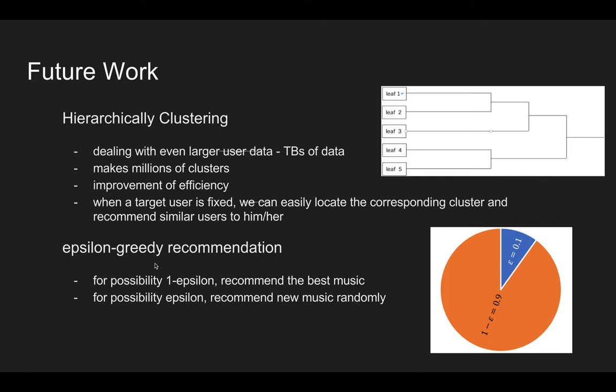And secondly, we will run an epsilon-greedy recommendation system. Our system currently is based on the greedy policy. That is, we recommend the songs that user A is most likely to like. But if we run an epsilon-greedy policy, with probability 1 minus epsilon we recommend the best song, and with probability epsilon we just recommend new music. This is in case the target user does not like the songs we recommend, and we will try recommending new ones to see if he or she will like them.